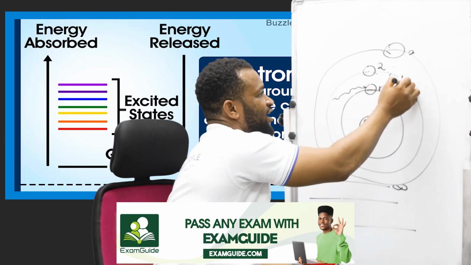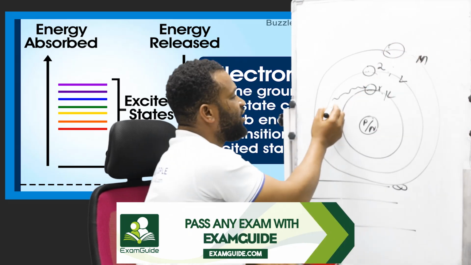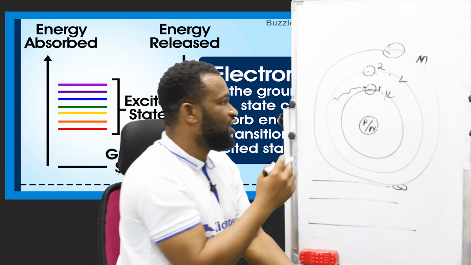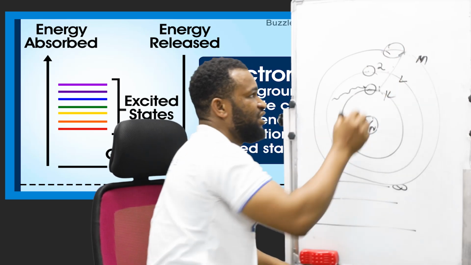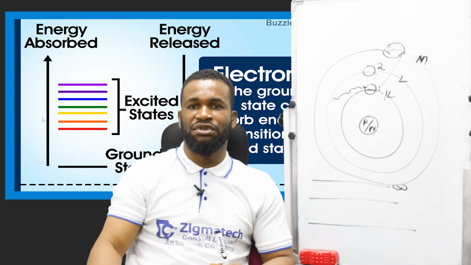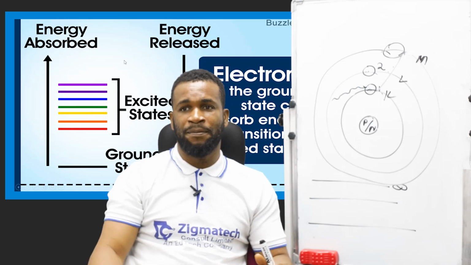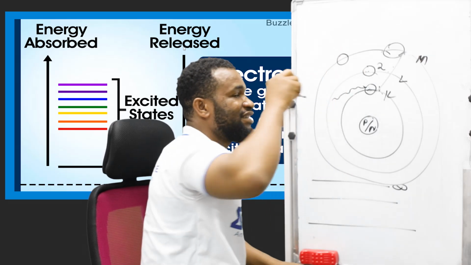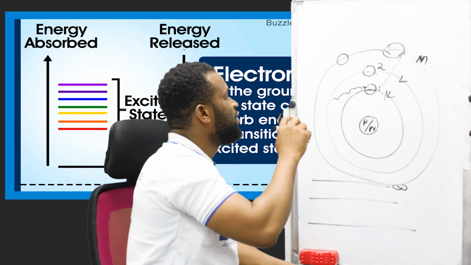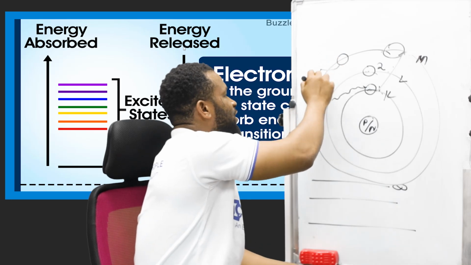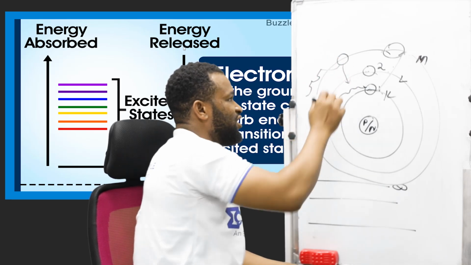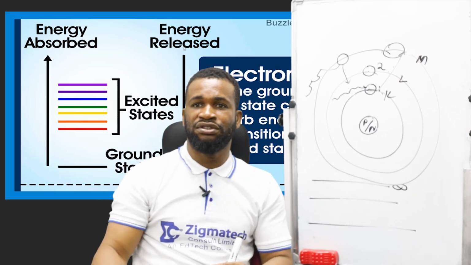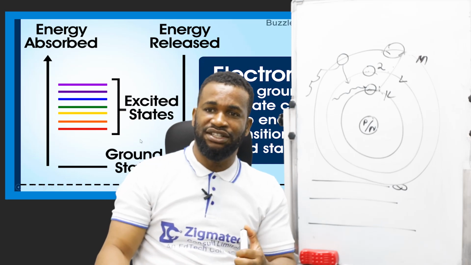Maybe let's say K, L, M. So when this radiation hits this particular electron or particle, it now transitions, it jumps to the next level. So that is what we mean by energy absorption. And energy released: when it is at this level, the excited state, it can release energy, give off energy, and then return to the ground state. So that, from one level to the other, is called energy absorbed and energy released.